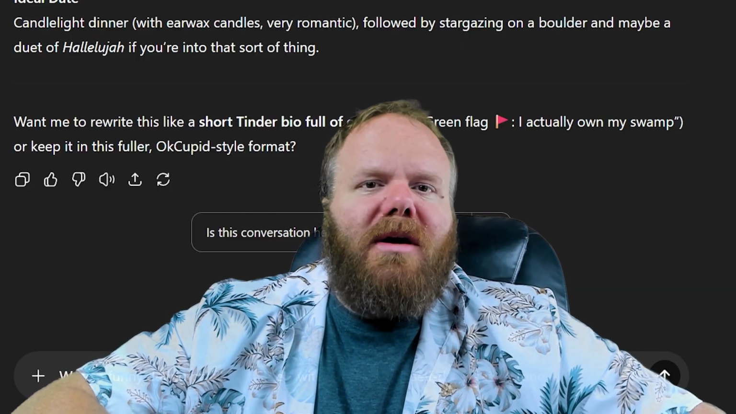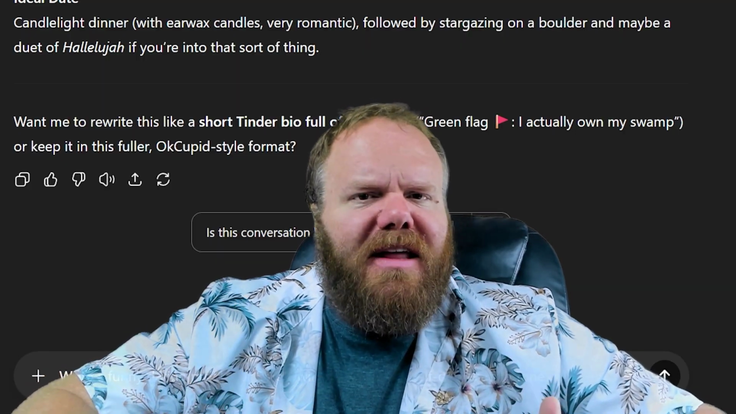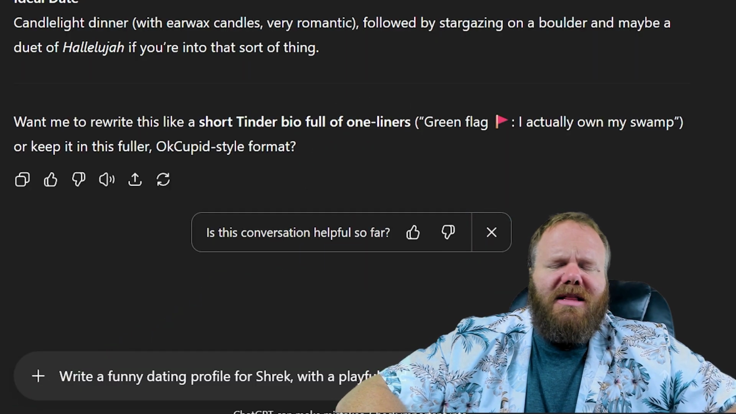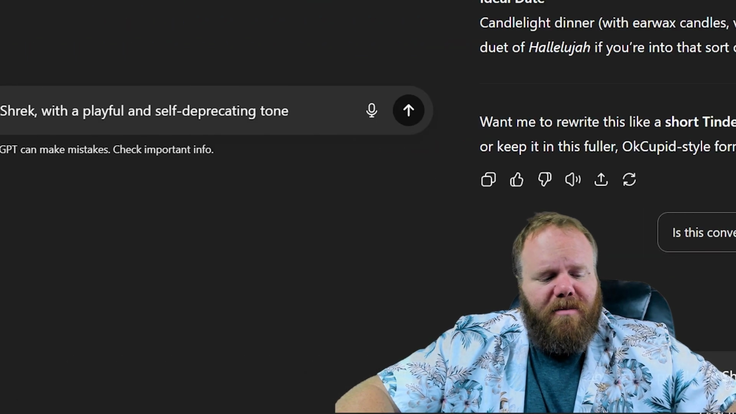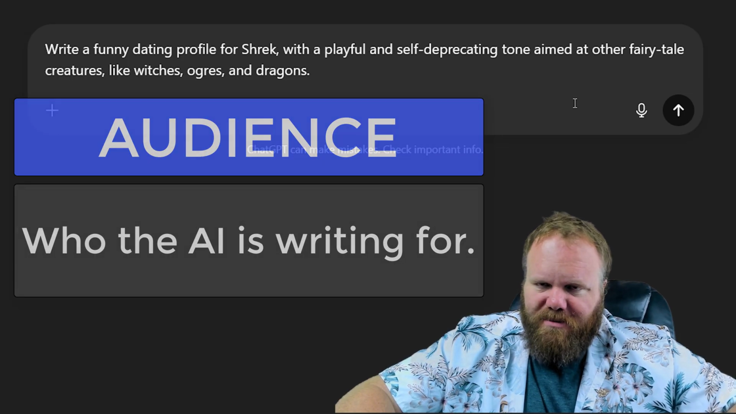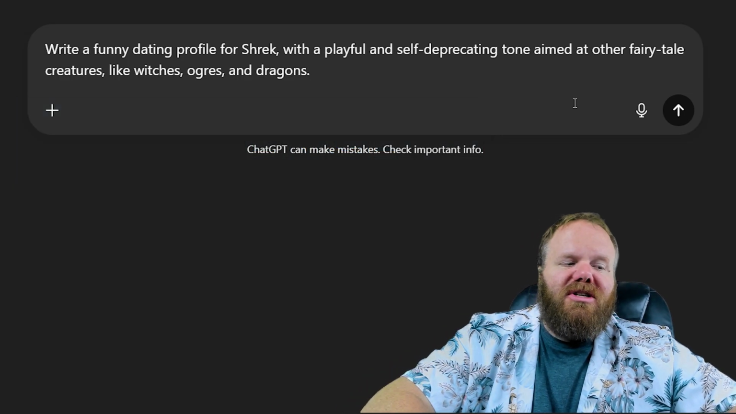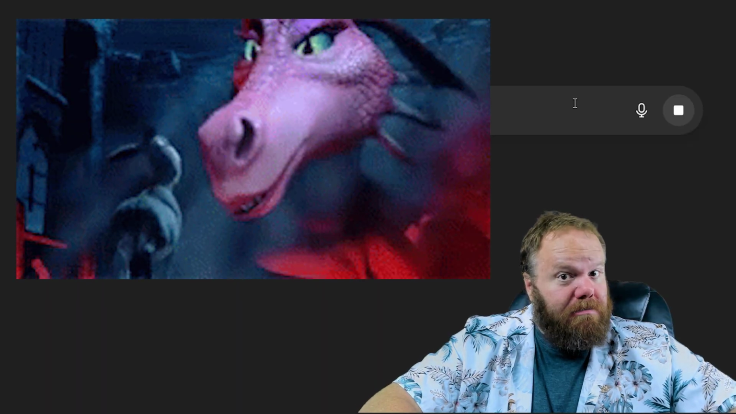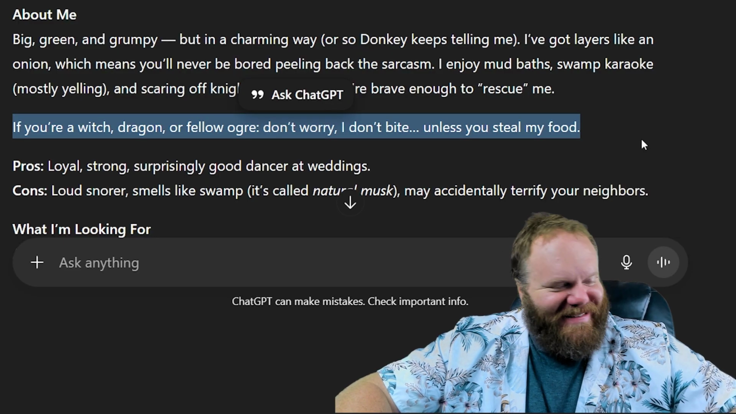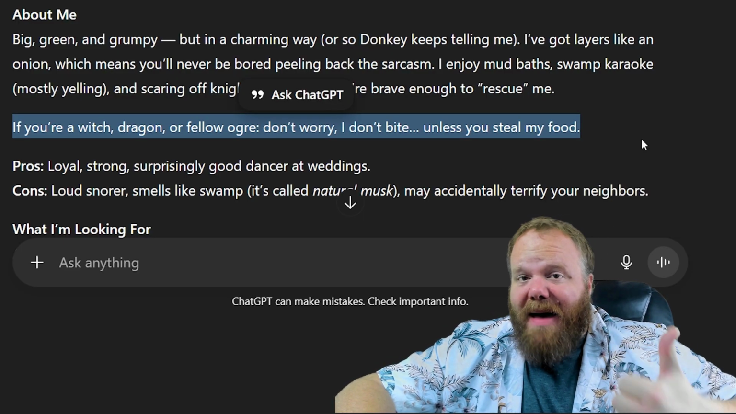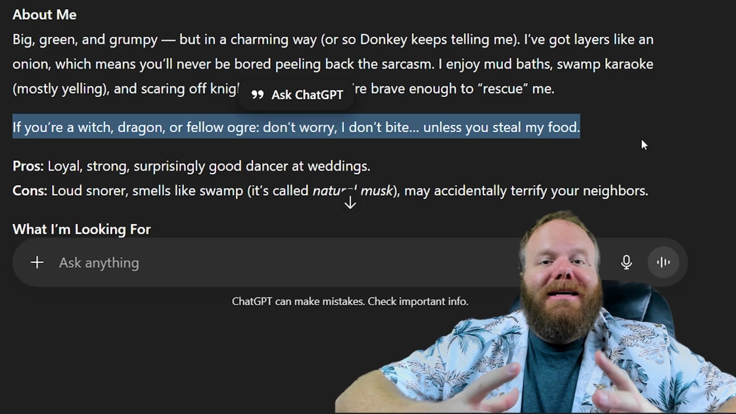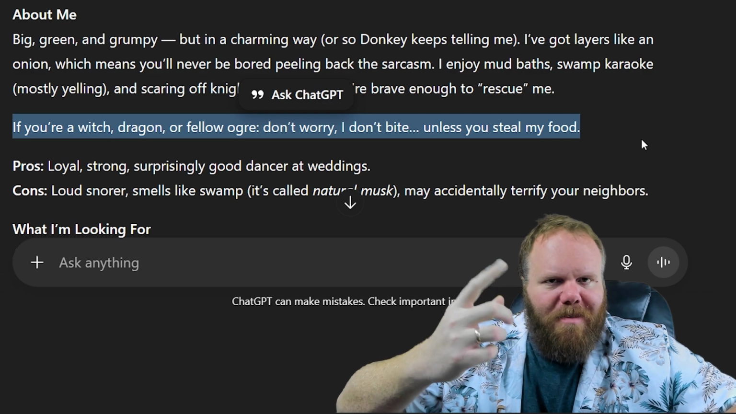Because AI is always going to try to do its best to please us, and that means filling in the blanks. And sometimes those are blanks that we don't want filled. Like maybe it just assumes that we're writing this profile for single princesses out there. But what we can do is clarify an audience. Let's write this profile with the same tone, but aimed at other fairy tale creatures like witches, ogres, maybe dragons. If you're a witch, dragon, or fellow ogre, don't worry, I don't bite unless you steal my food. So providing context, background information, tone, and intended audience, these are all things that you can do to get a much more precise result, which is what you might be picturing in your head.